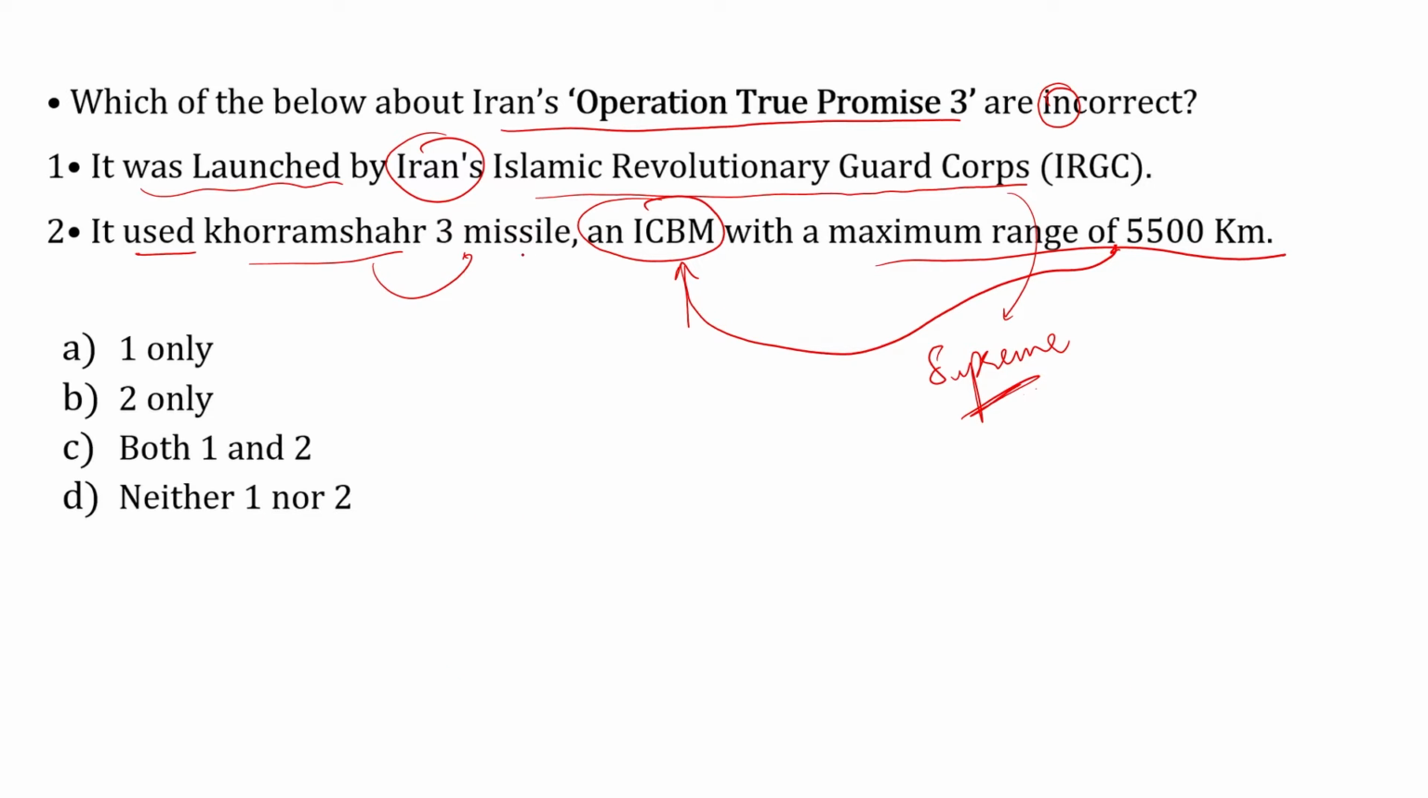Operation True Promise 3 did not definitely use, firstly, Kharamshar 3, rather 4, and it is not an intercontinental ballistic missile, it has a maximum range of 2000 km only. So statement 1 is correct and statement 2 is not correct. But what we have to do, we have to identify which of the following are incorrect, and hence statement 2 only is the right answer.